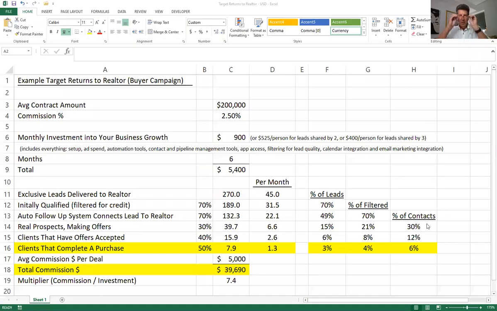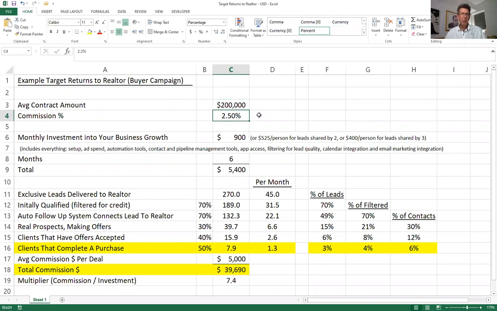I pulled together this handy dandy spreadsheet to take a look at that from your perspective, really looking at example target returns to the realtor for a buyer campaign. The returns are clearly driven by the typical contract amount. For this example, I'm going to assume $200,000. Yours may be more or less. I can make an adjustment. We can take a look at those differences in a bit.